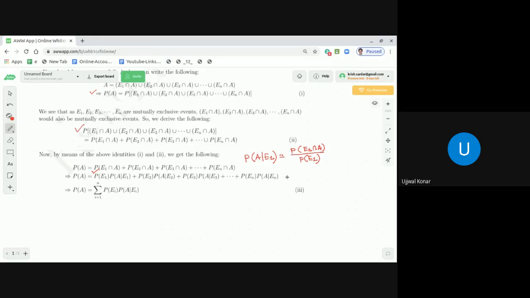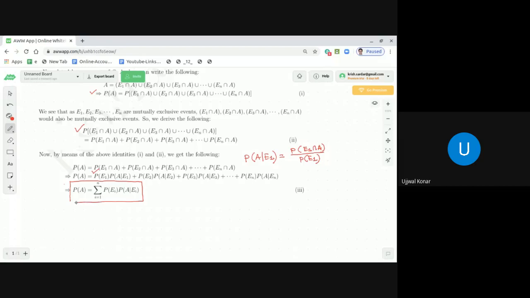And in that way, it goes up to the probability of En into the probability of A given En. So now, if we use a summation operator, we can write that the probability of A is equal to the summation of the probability of E1 into the probability of A given E1. In fact, I can write that the probability of A is equal to the probability of Ei into the probability of A given Ei, where i is varying from 1 to n.